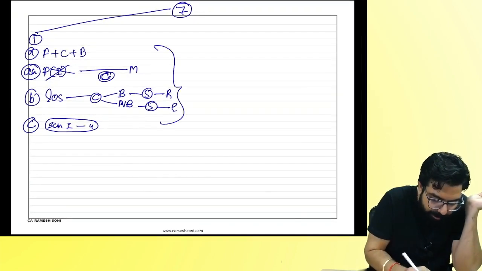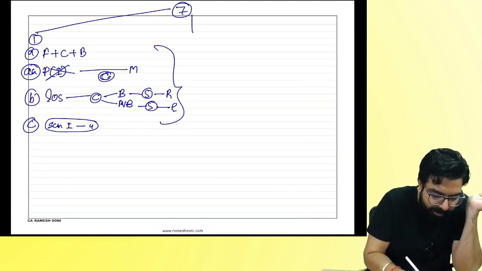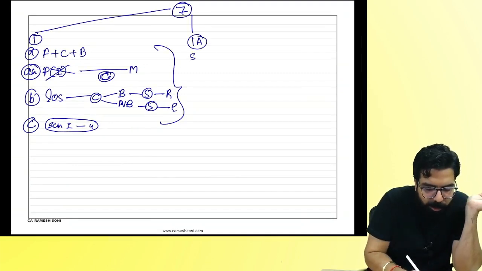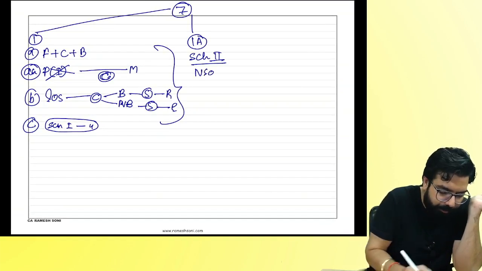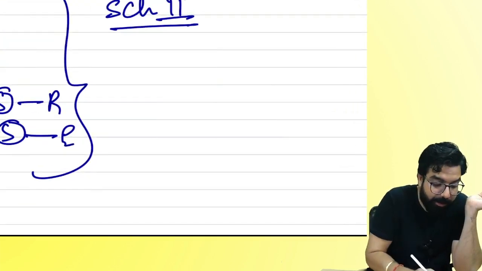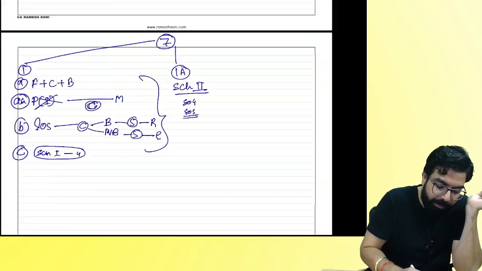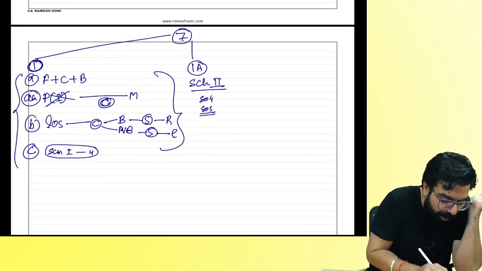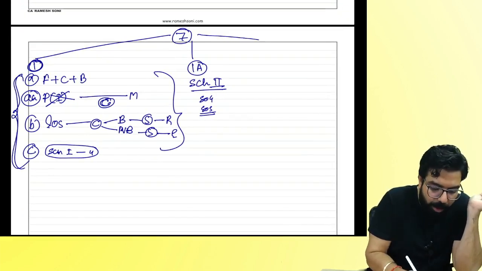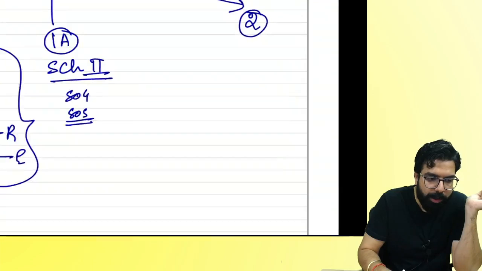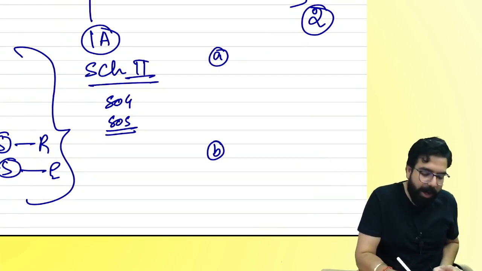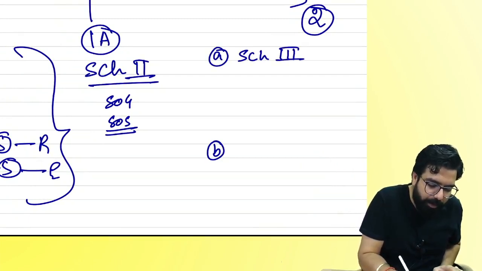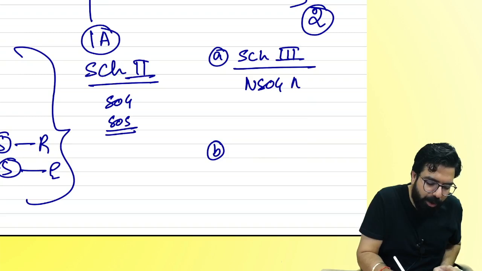Then, now if your activity is falling over here in supply, then we'll see section number 7.1A. 7.1A told, please refer what? Schedule 2, which clarified whether it is supply of goods or supply of service. Then, sir, even though an activity is falling over here in supply, still government can mention in section number 7.2. Section number 7.2 has A and B. A told if your activity is falling in schedule 3, then it will be neither supply of goods nor supply of service.